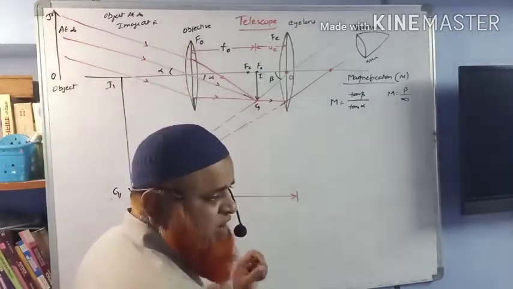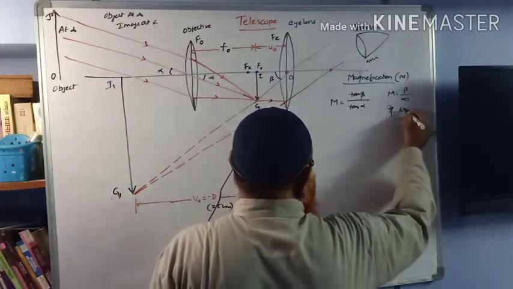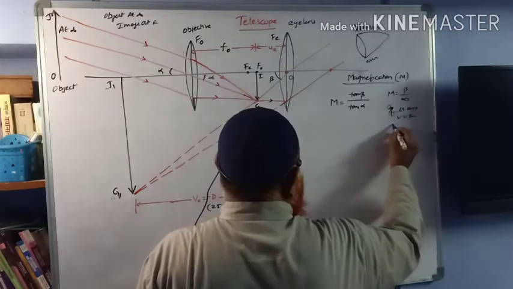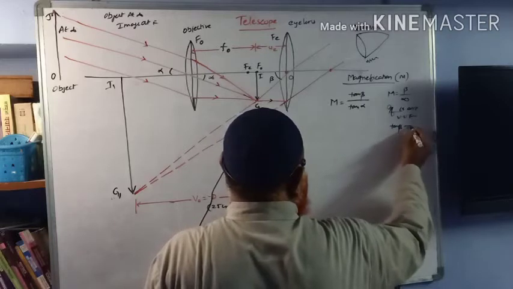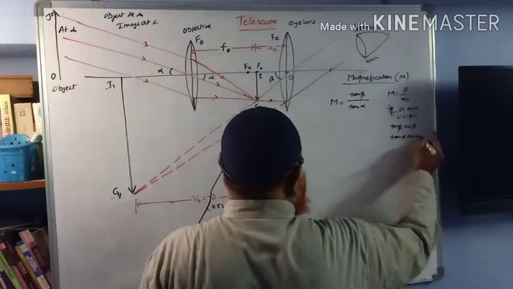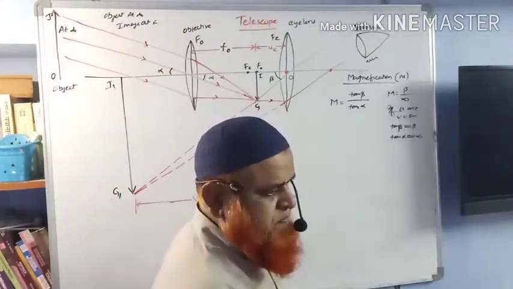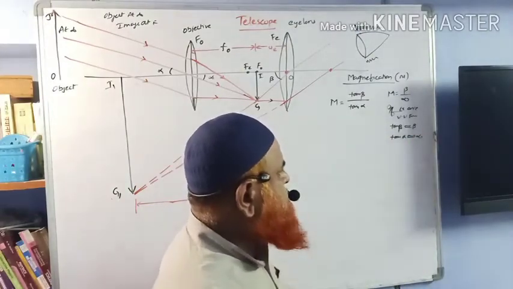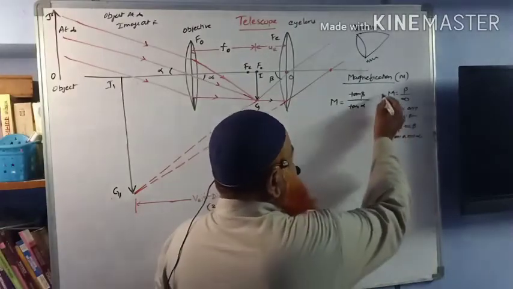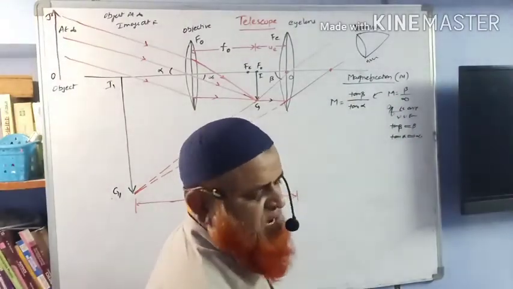But when angles are very small, we can consider tan beta is approximately equal to beta and tan alpha is approximately equal to alpha. So instead of taking beta by alpha, I am considering tan beta by tan alpha so that we can get the identities, we can get the equations also.